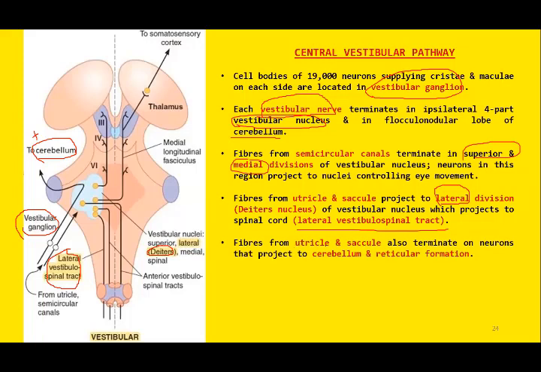Moreover, some of the fibers from utricle and saccule terminate at the cerebellum, others go to the reticular formation as well. And the remaining fibers ascend to the level of thalamus and eventually terminate at the final destination, that is the cerebrum, or the primary somatosensory cortex to be precise. So this is the central vestibular pathway. This figure is taken from Ganong's physiology. Kindly go through the pages of Ganong's physiology.